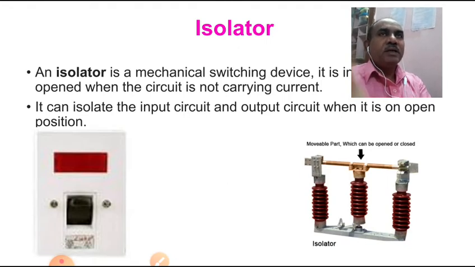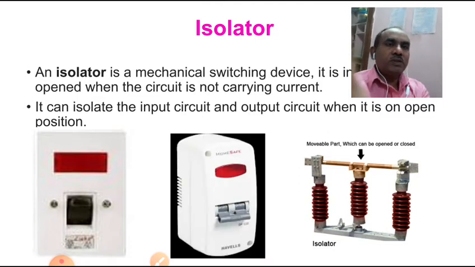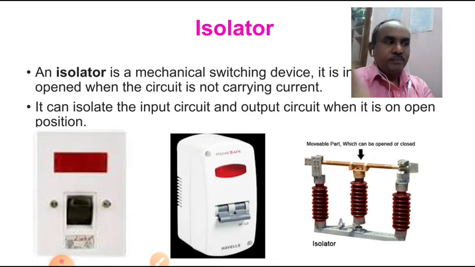Nowadays these isolators are also implemented in combination with MCB, miniature circuit breaker. You can see this figure. So this is another isolator. The current rating is very high as compared to the previous normal DP. This is the basic idea of an isolator.